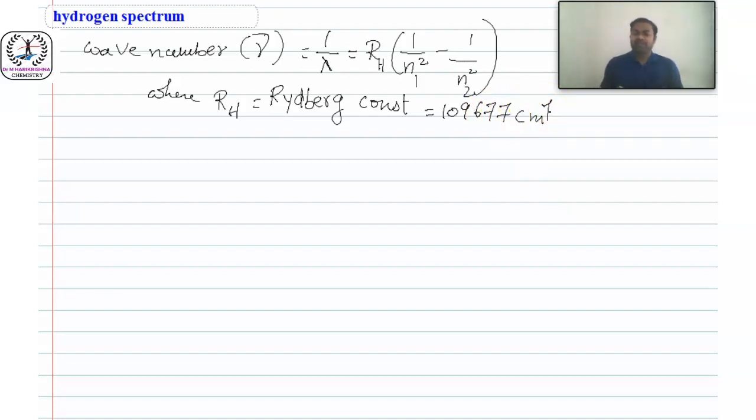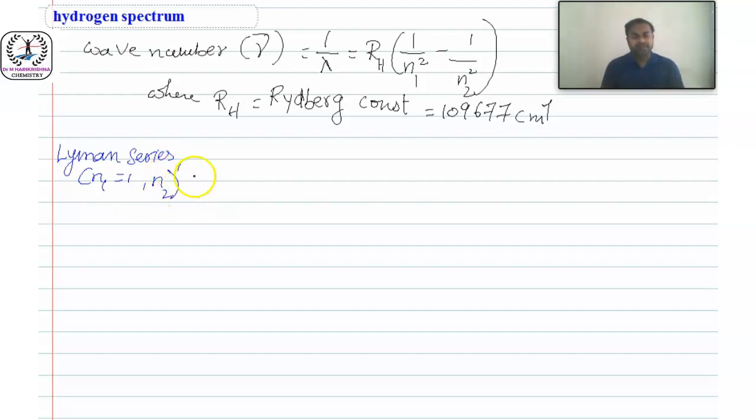Normally we can calculate for different regions. Suppose in case of Lyman series, you know the values already. For Lyman series, n1 equal to 1, and n2 may be n1 plus 1. We don't know exactly, so if they mention n2, then we can calculate.